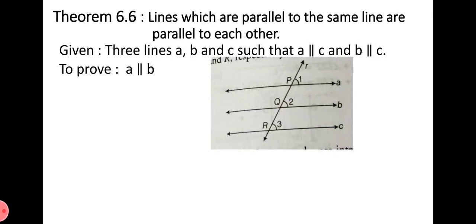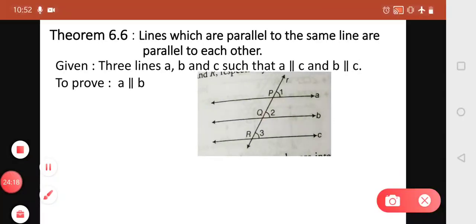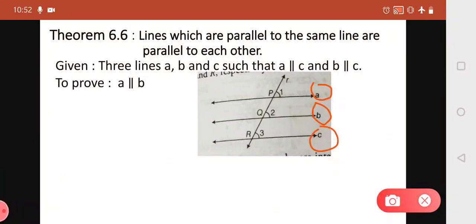Let's see the figure that is given. According to the given, we have drawn 3 lines as A, B and C. This is your line A, this is your line B and this is your line C. Now the relation is given that A and C are parallel, and again another relation is given, B and C are also parallel.